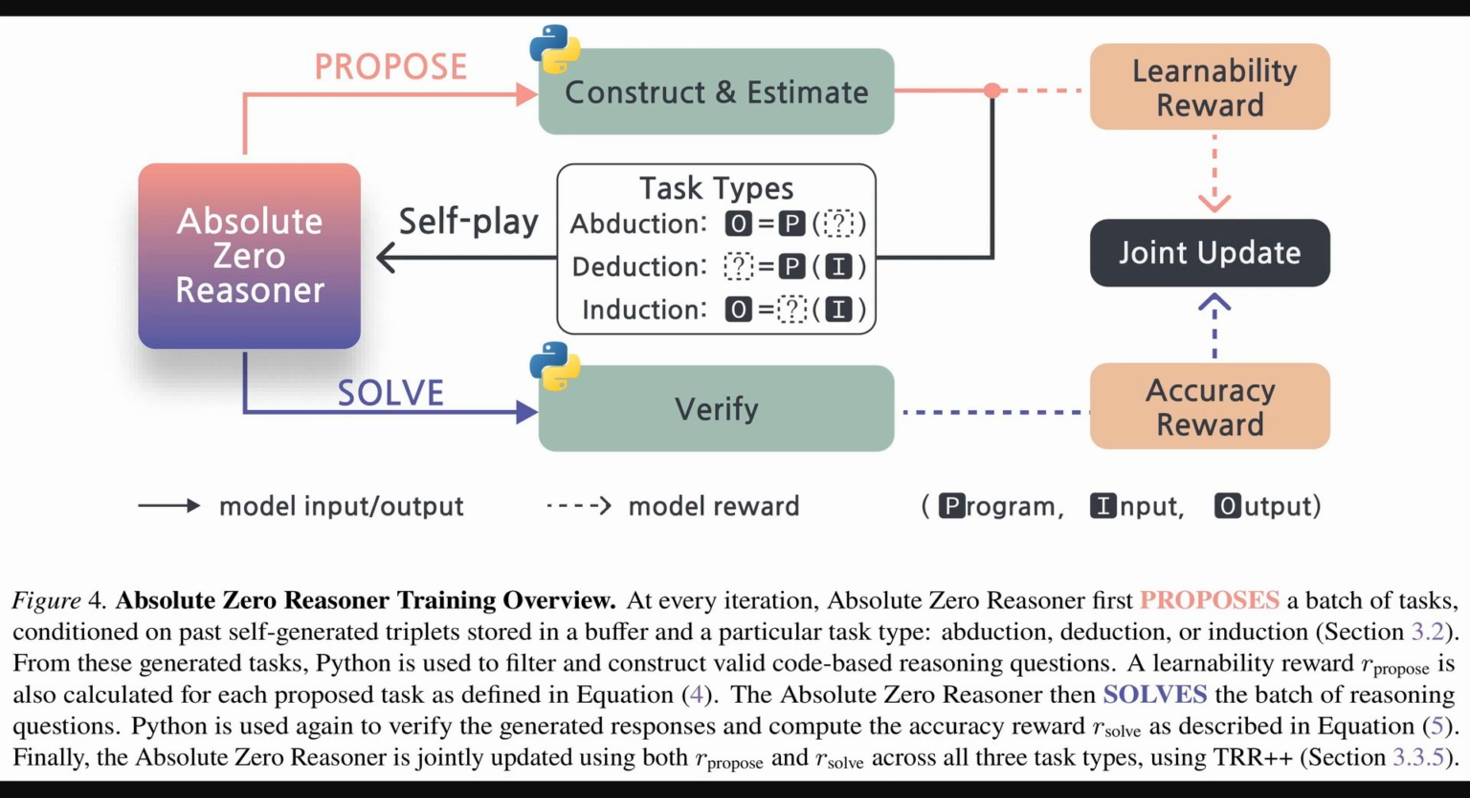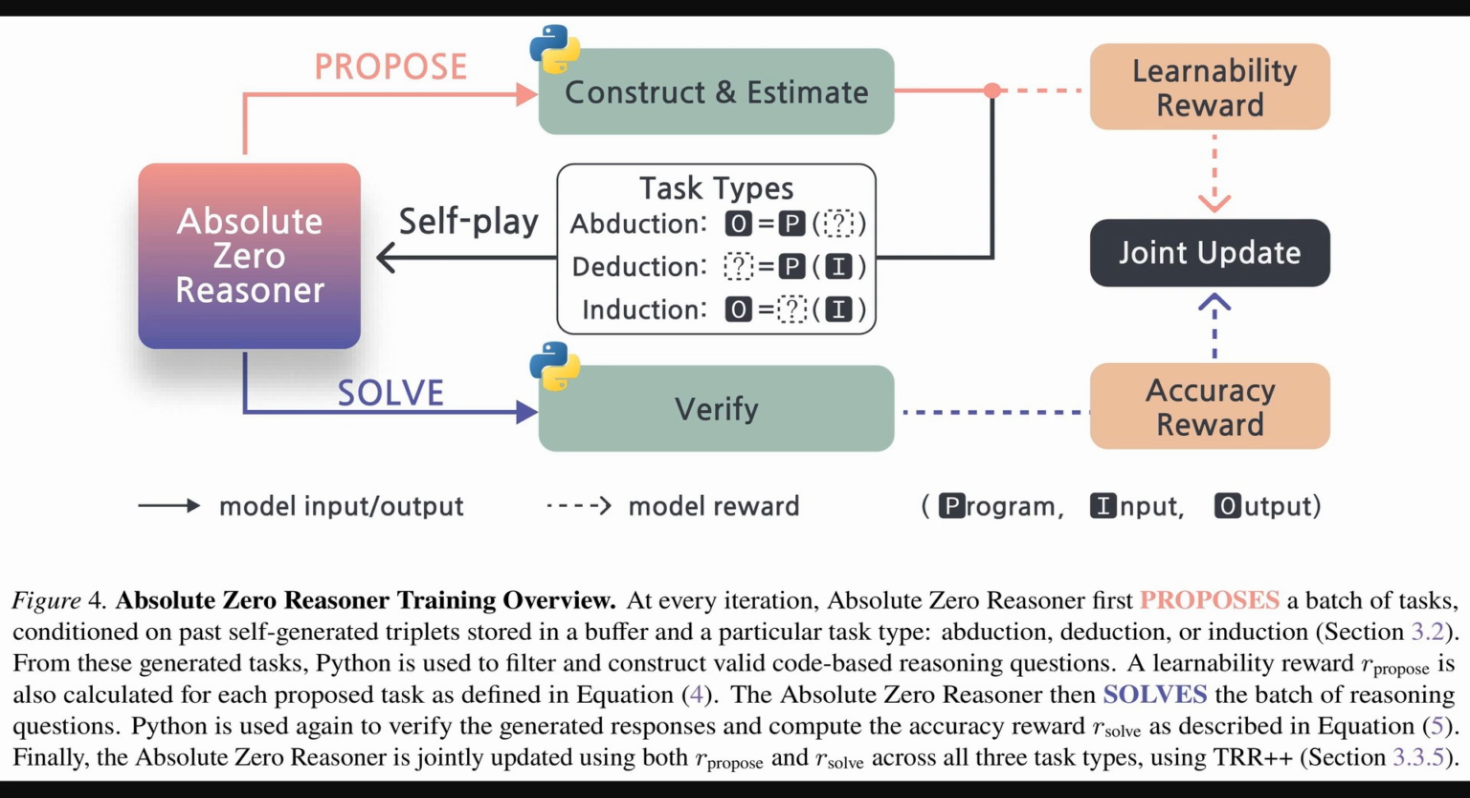Okay, so Figure 4 here gives us a more granular view of the Absolute Zero Reasoner training process, building on that loop we just saw. We still have the Absolute Zero Reasoner proposing and solving tasks. What's new here is how it specifies the types of tasks, namely deduction, which is like predicting an output given a program and an input, abduction, where it figures out the input given the program and output, and induction, which is about creating a program from input-output examples.